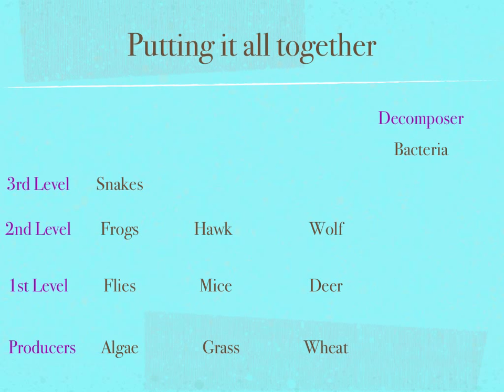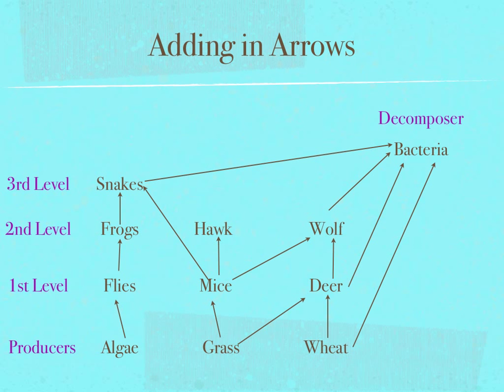So in order to show how our organisms connect, we have to add arrows. So we have our producers on the bottom. They make their own food using photosynthesis from the sun. So we have our algae, grass, and wheat. Those producers are eaten by our first level consumers. The arrows point into the consumers. I like to think of it as the algae goes into the stomach of the flies.